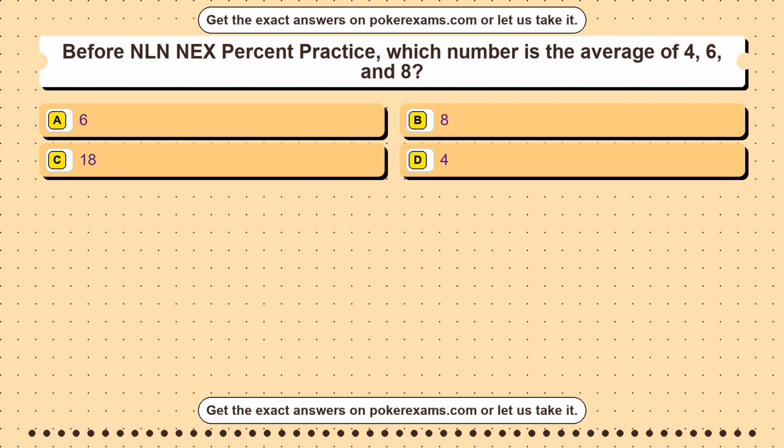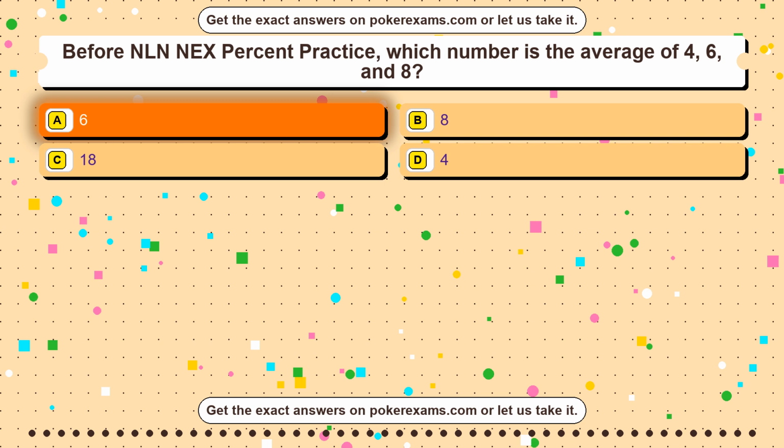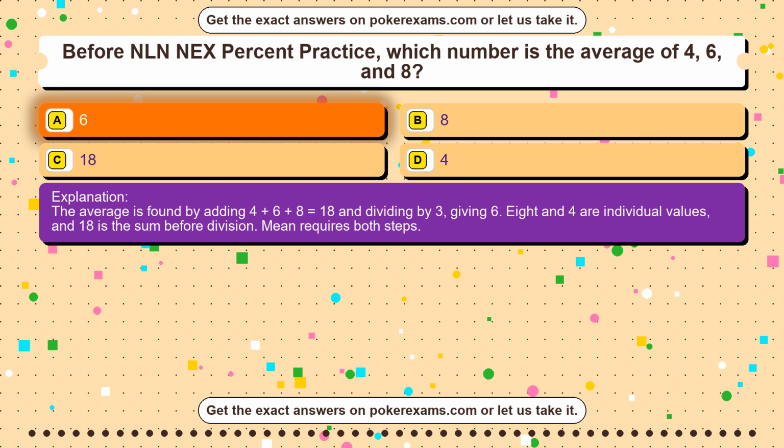Question 45. Which number is the median of 2, 5, 9, 10, 14? Option A, 5. Option B, 9. Option C, 10. Option D, 14. The correct answer is option B. The median is the middle value when numbers are ordered, which is 9. 5 and 10 are adjacent but not in the middle. 14 is the greatest value, not the median.